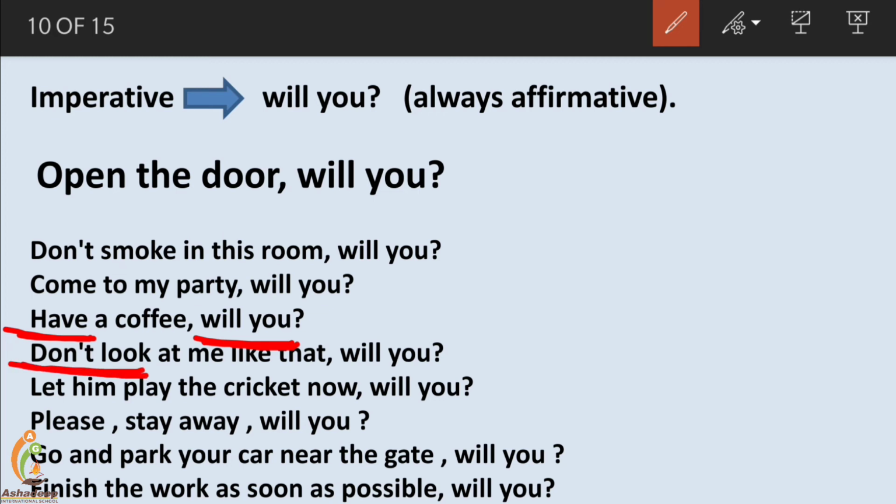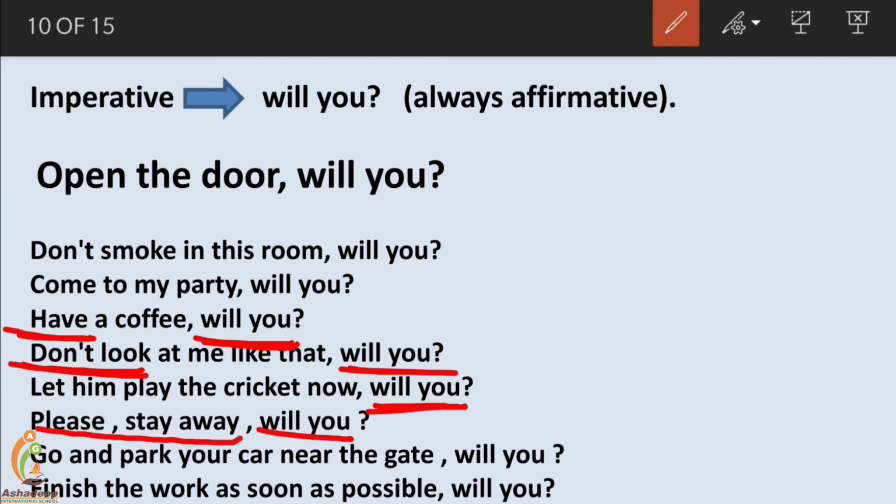Don't look, will you? Again. Let him play the cricket now, will you? उसे खेलने दो. Please stay away, दूर रहिए, will you? रहेंगे ना, will you? Stay away, please stay away, will you?